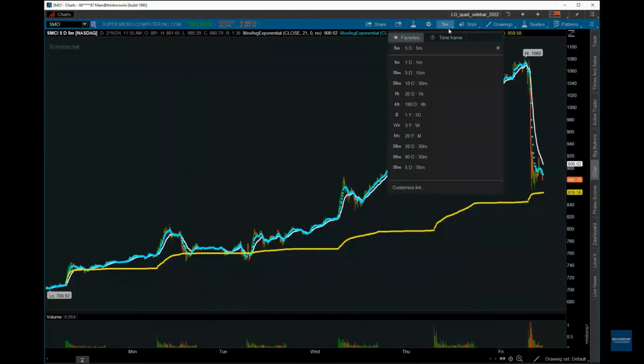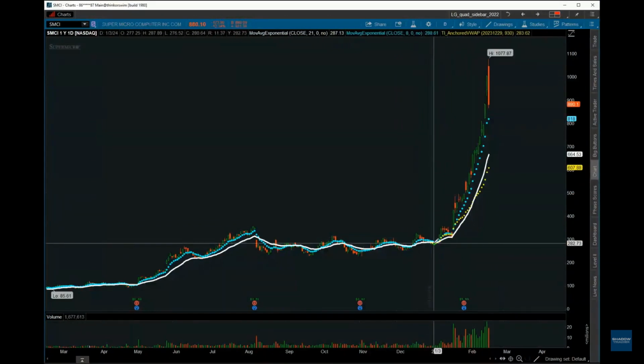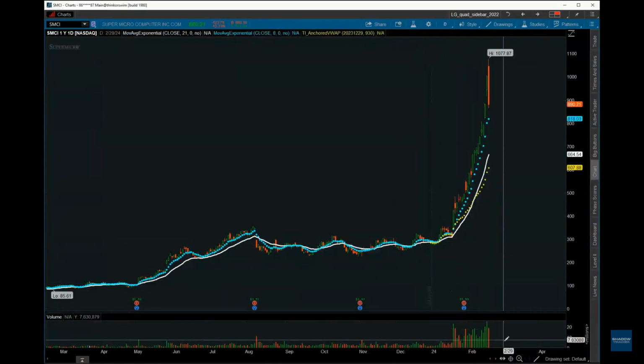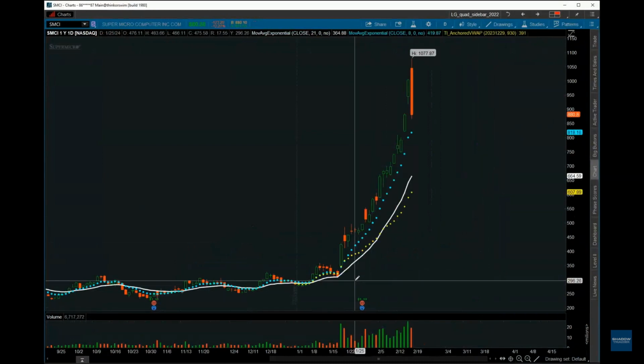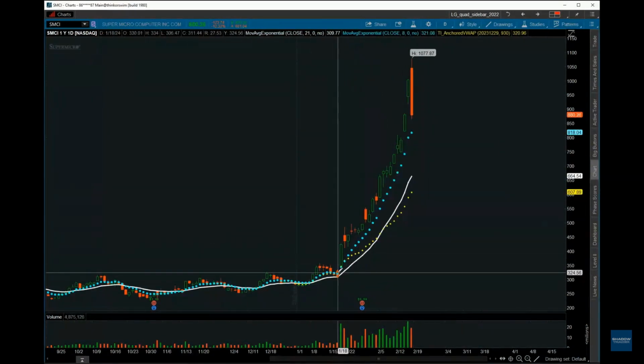So for instance, you're on the chart with me now with the SMCI. So look at the anchored VWAP starting from here. Now, the way you want to anchor it is you want to start from a swing low. So I personally think this VWAP should start from this move right here. It should be from the close of this day, which is 118.